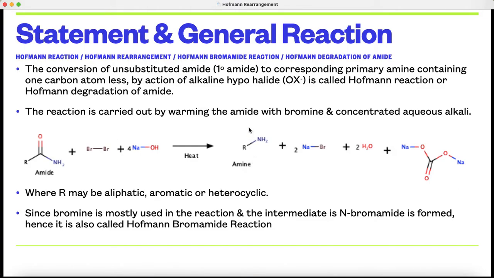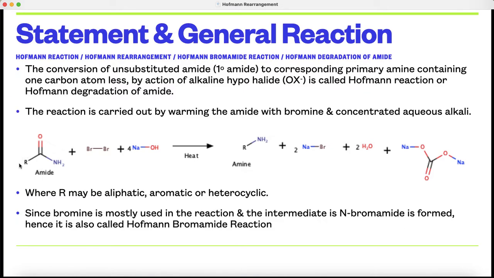This reaction is carried out by heating the amide with bromine and concentrated aqueous alkali. Amide on treatment with bromine in presence of concentrated NaOH gives the amine. R may be any aliphatic, aromatic or heterocyclic group.